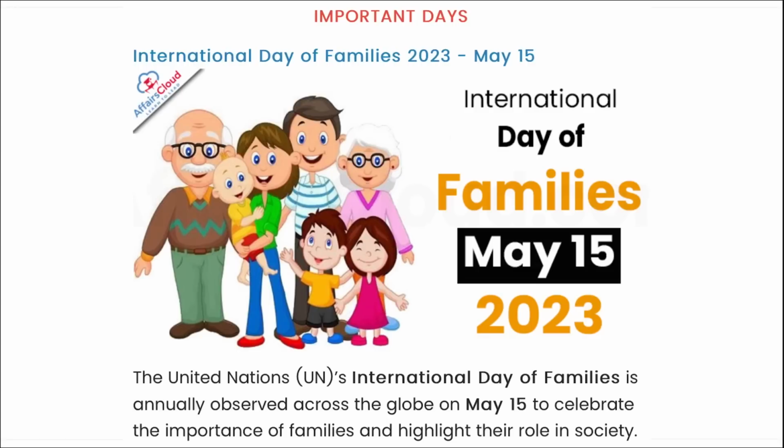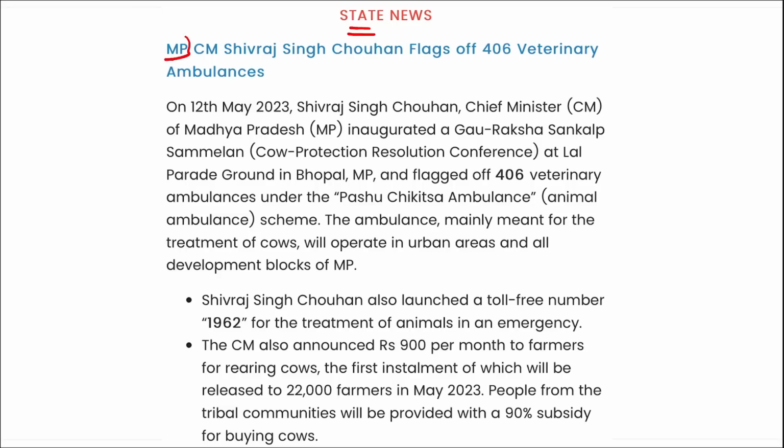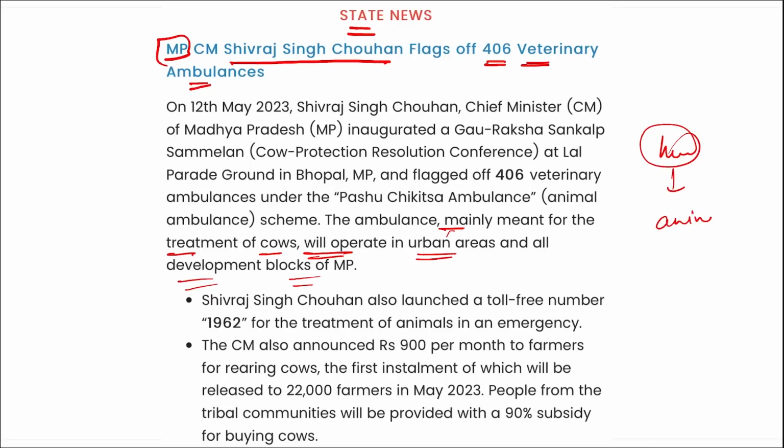Next is state news. MP, Madhya Pradesh Chief Minister Shivraj Singh Chauhan flagged off 406 veterinary ambulances. Remember, recently here, the Chief Minister of Madhya Pradesh has launched 406 veterinary ambulances for the people of Madhya Pradesh. Correct? The ambulances are mainly meant for the treatment of cows and will operate in the urban areas and the development blocks in Madhya Pradesh. So correct here, it is not just for humans. It will be benefiting the animals, all the cows that are on the street.